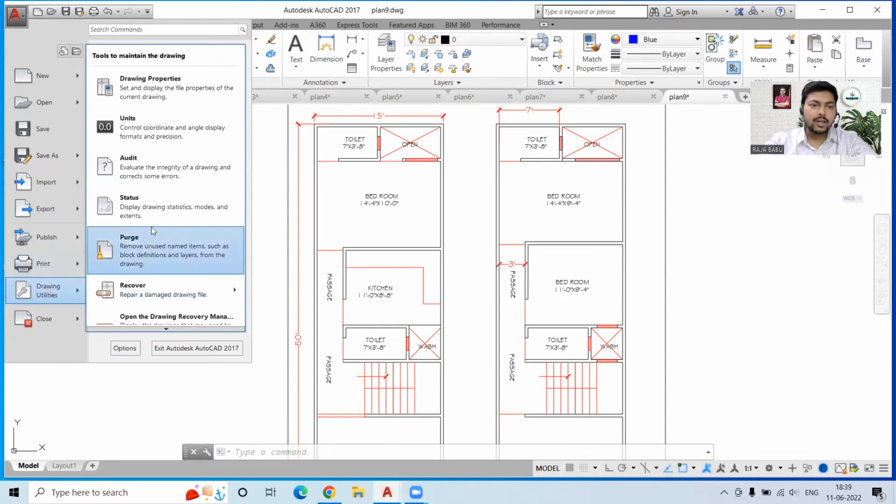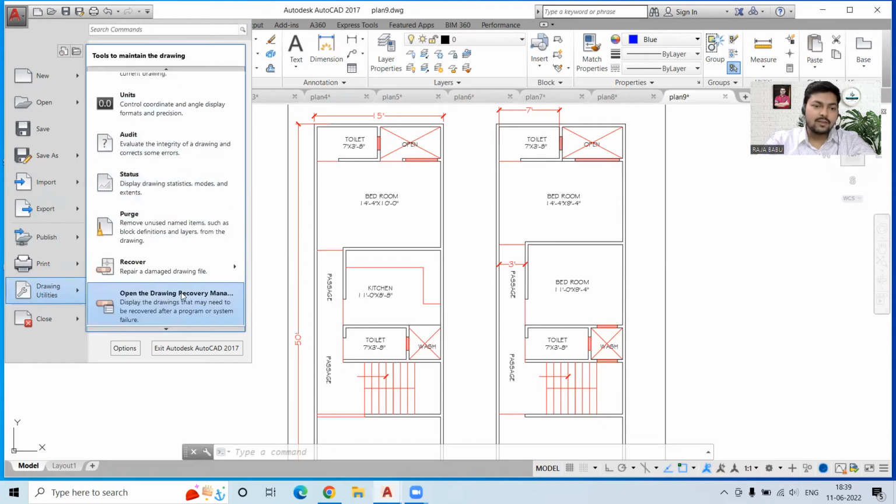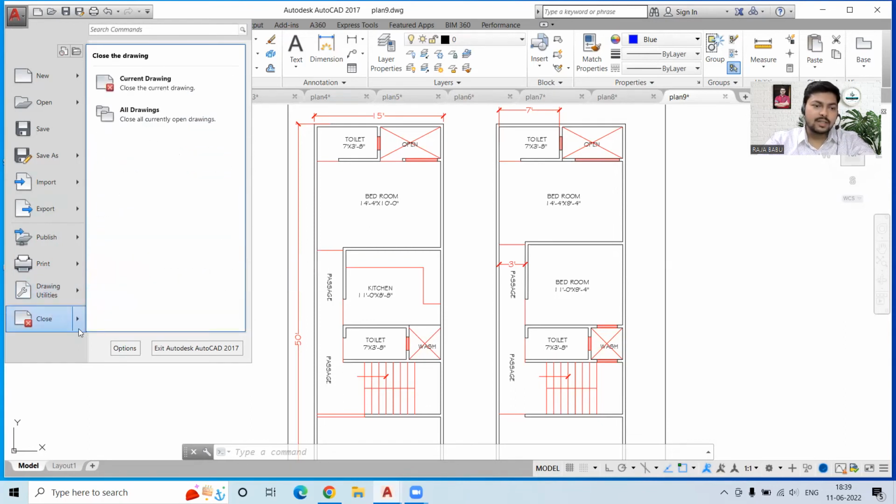Then we have the drawing utilities, where you can change the drawing properties. You can set the units, you can audit it, you can check the status, you can purge this, you can recover a file. Okay, so these are the things, and you can simply close all the drawings or the current drawings.